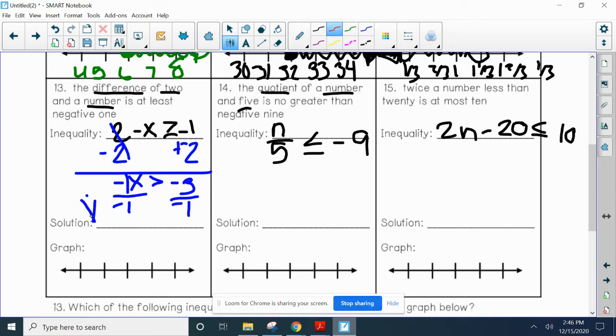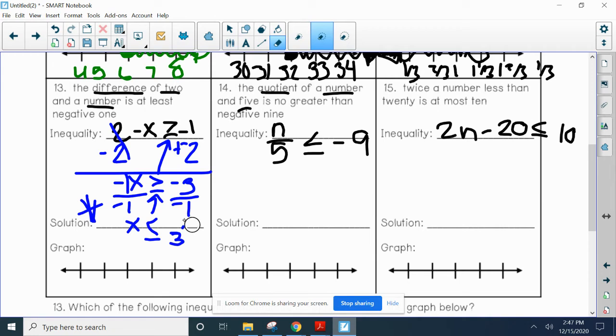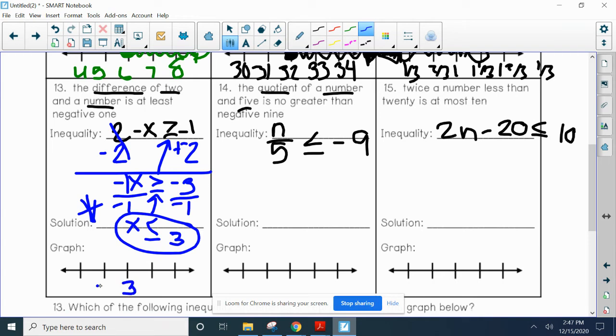Because I multiplied or divided both sides by a negative number, we're going to say x, flip our inequality, is less than or equal to, because we want to keep that the same, sorry, +3, because 2 negatives is a positive. So x is less than or equal to 3. I keep wanting to say -3.